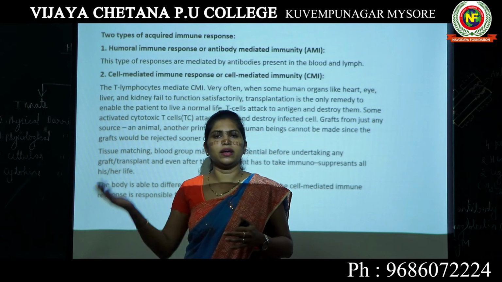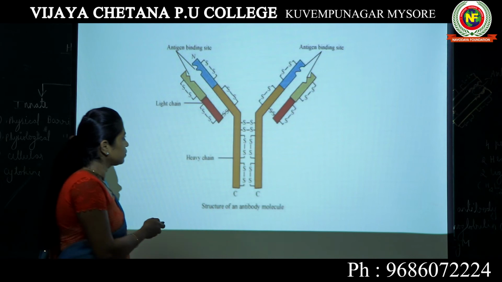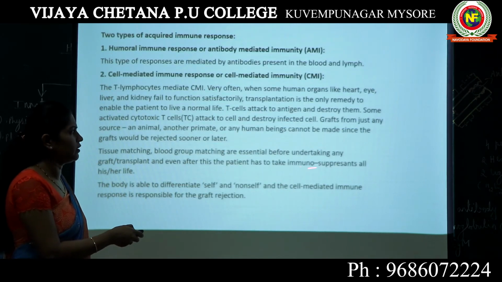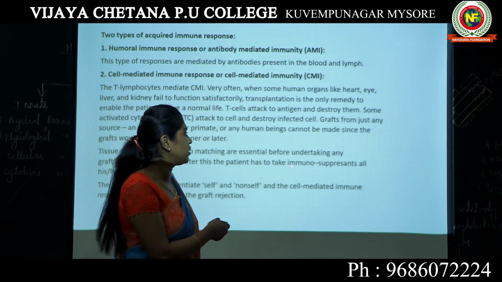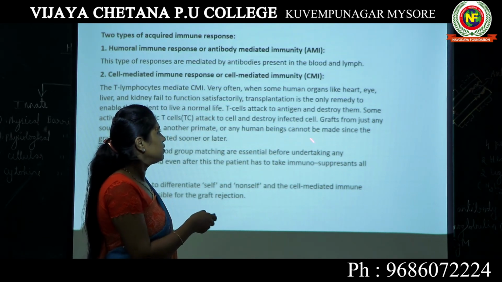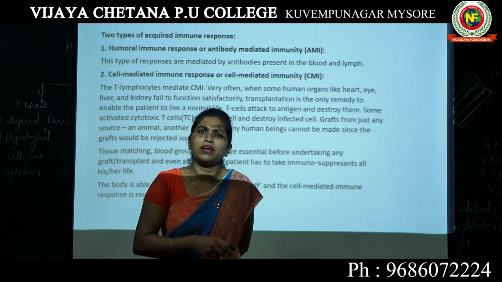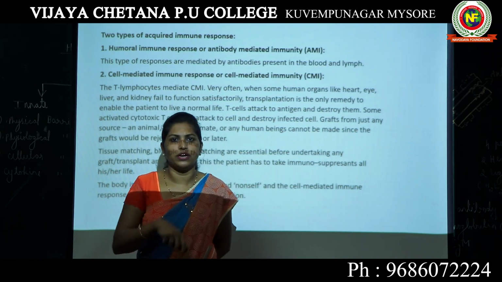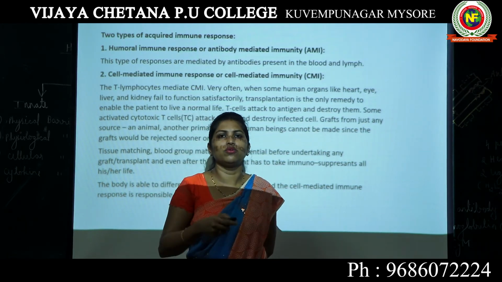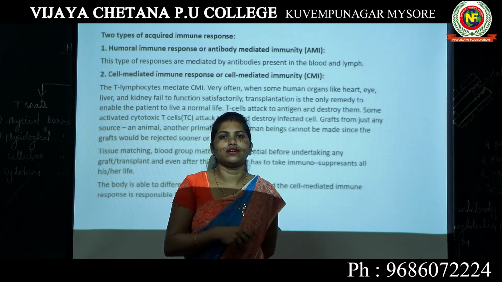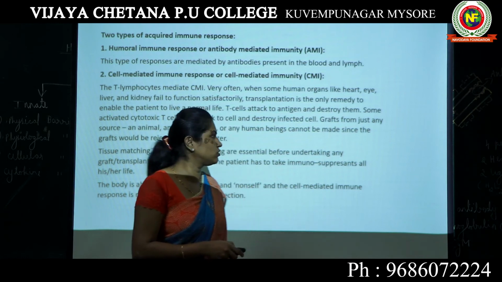Still, if I take a kidney from him, throughout my life I need to take immunosuppressants, which will keep my T cells suppressed so that they do not kill the kidney. Because ultimately it is a foreign body to my body. Even though you know it is a kidney, your T cells don't know it's a kidney. They consider it only as an antigen coming from some other external source.